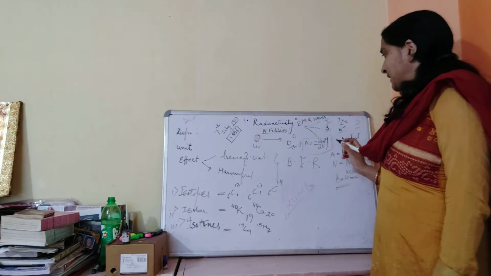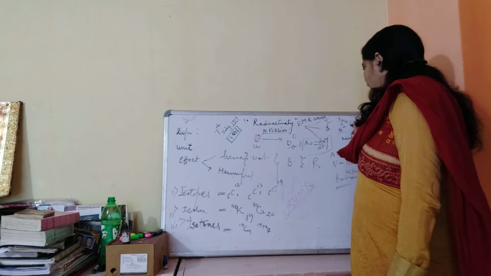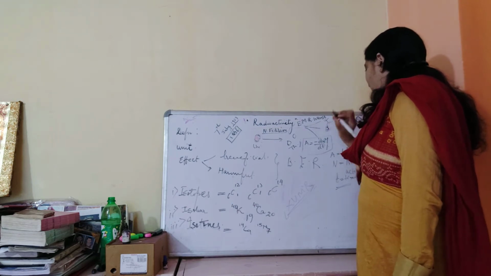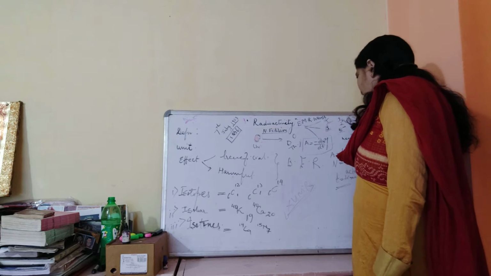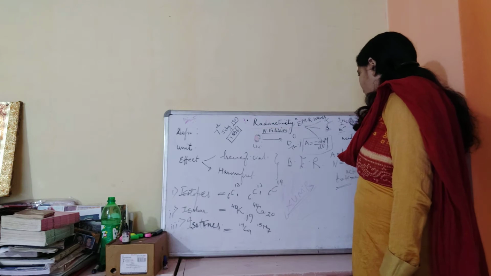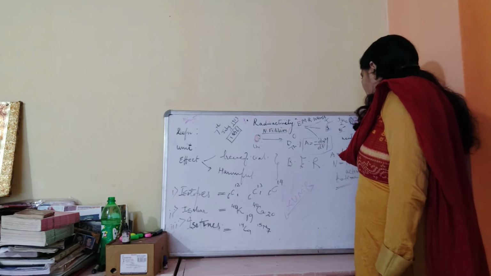Clear? That is, if any element has been bombarded by alpha, there will be a decrease in its atomic mass by 4 and atomic number by 2.